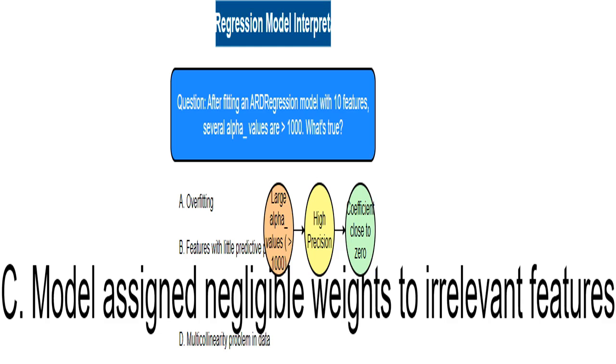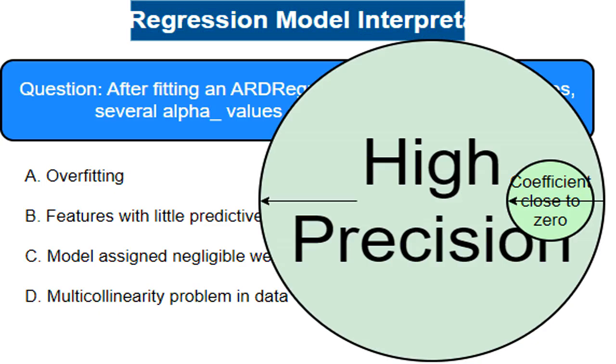Each alpha value represents the precision of a feature's coefficient, how much it influences the prediction. A large alpha means I have high confidence that the coefficient is very close to zero. Therefore, that particular feature probably doesn't contribute much to the prediction. High precision means I'm confident that the estimated value of a coefficient is accurate. In ARDRegression, a high precision for a feature's coefficient signifies that the model believes that the feature has little to no influence on the outcome, and the coefficient is very close to zero.